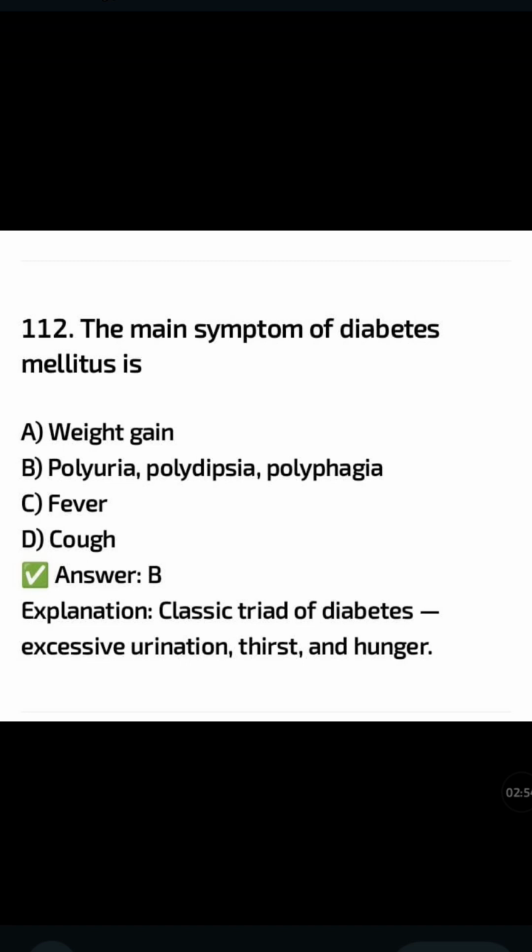The main symptom of diabetes mellitus is: weight gain, polyuria, polydipsia, polyphagia, fever, cough. The correct answer is option B, polyuria, polydipsia, polyphagia. The classic triad of diabetes: excessive urination, thirst and hunger.